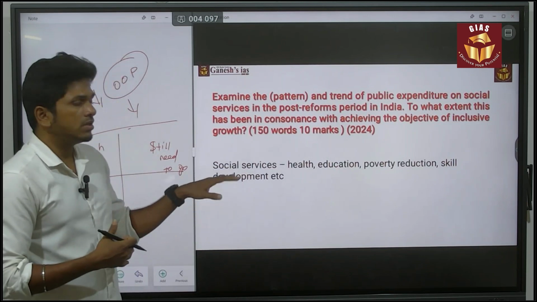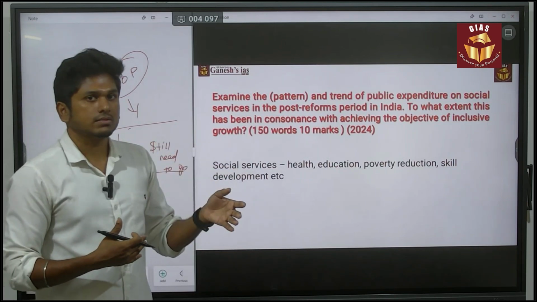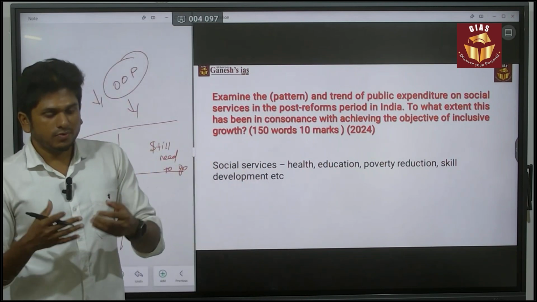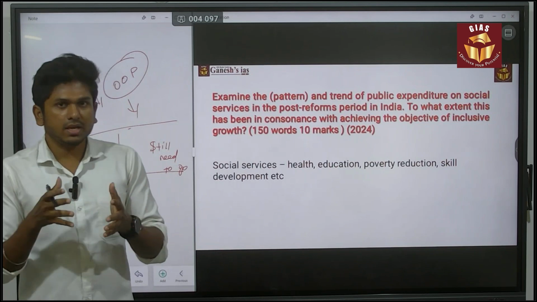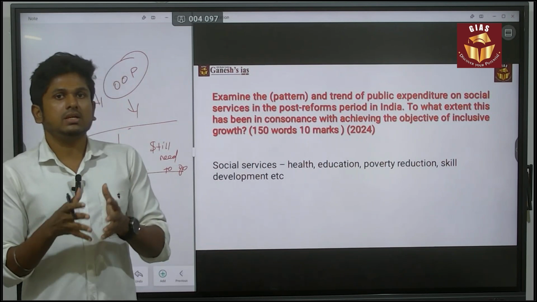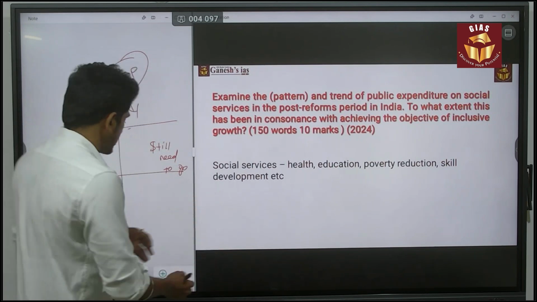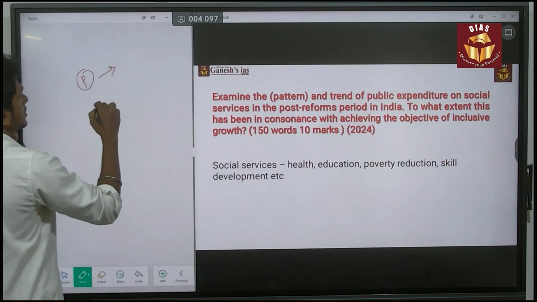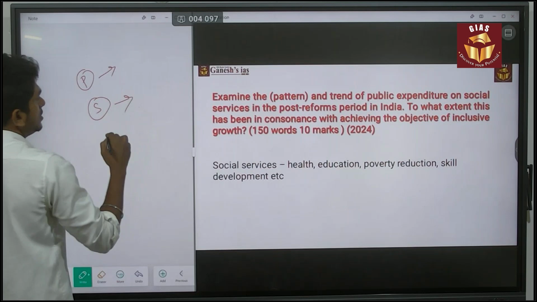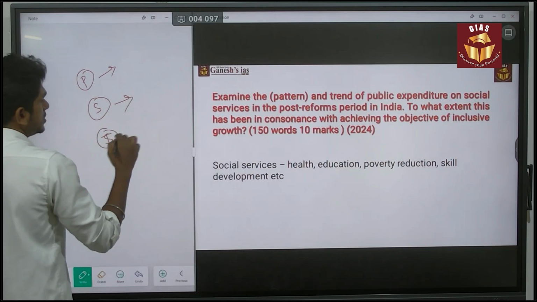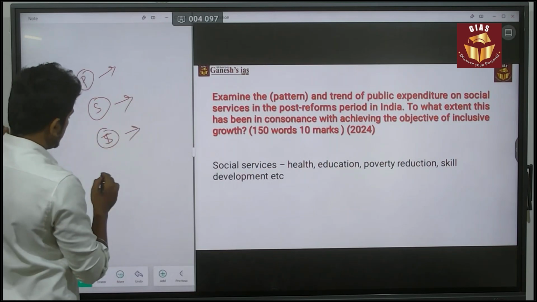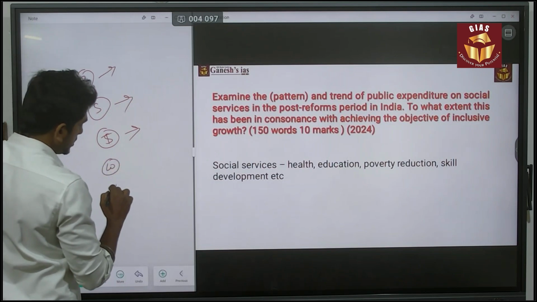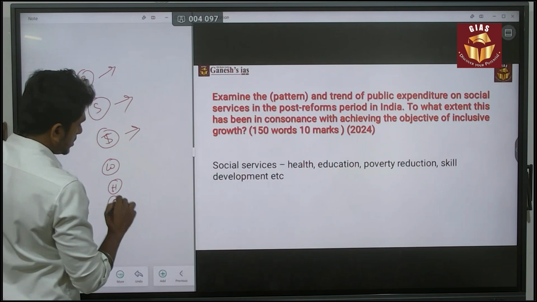For this question you have to give a lot of data, so it's better to update yourself with certain data. Every year they present a budget, and in that budget you have to get a broad picture of how much they spend on the primary sector, how much on the secondary, and how much on the tertiary sector. After that, you have to specifically focus on how much they spend on women, health, and education.